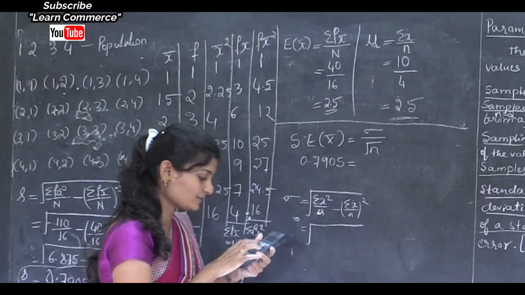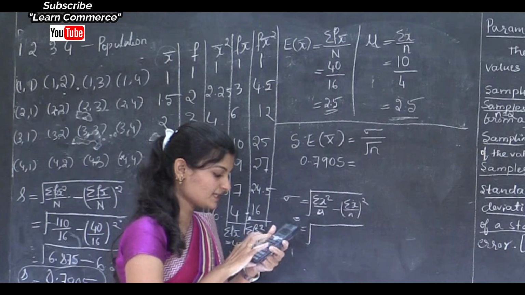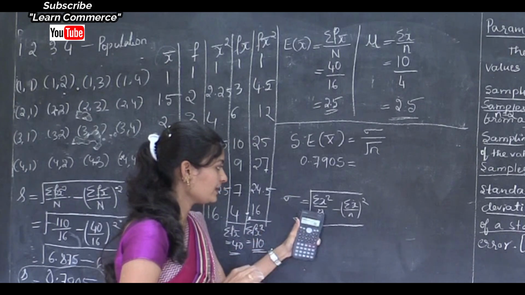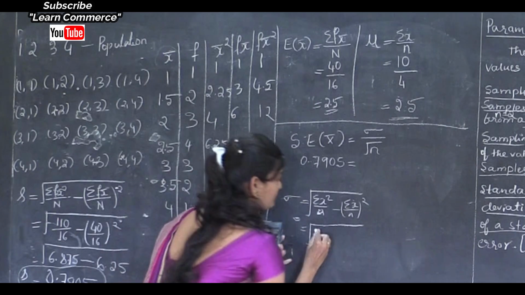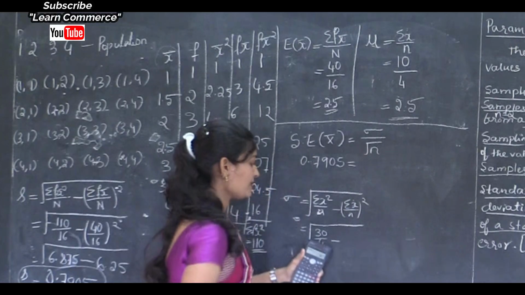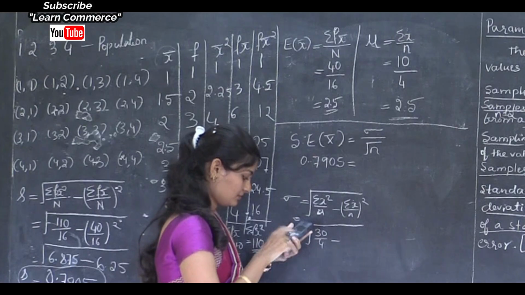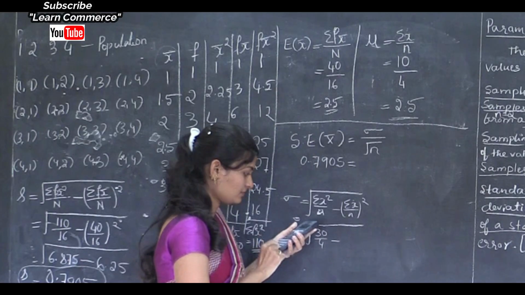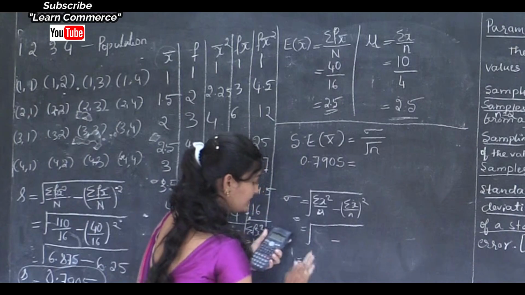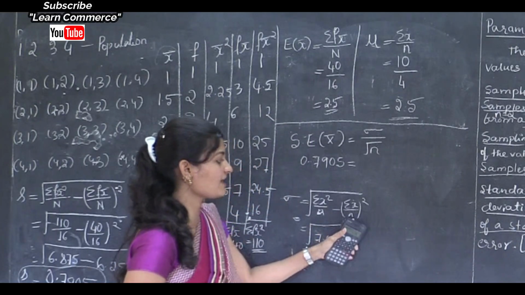So that is 1 square plus 2 square plus 3 square plus 4 square, 30, divided by n. Here n is 4. So 30 divided by 4, that is 7.5. I will write directly, that is 7.5.